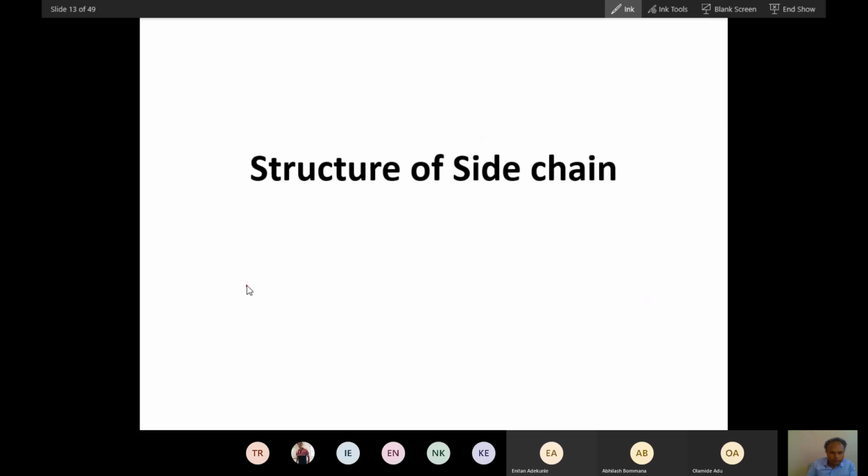What is alanine? This is amino, this is acid, and this is alanine. Now add a phenyl group, a benzene ring, to this. This is nothing but phenylalanine.